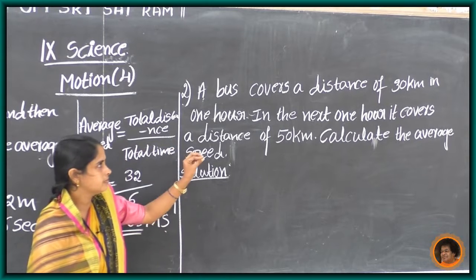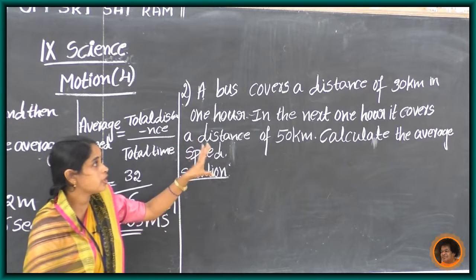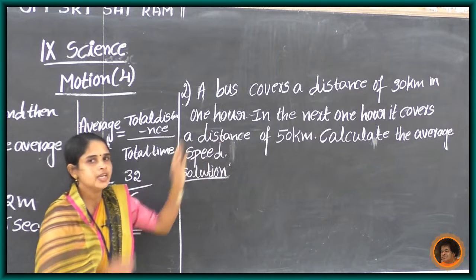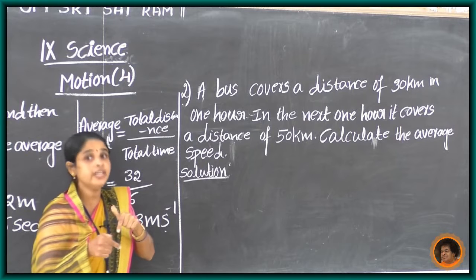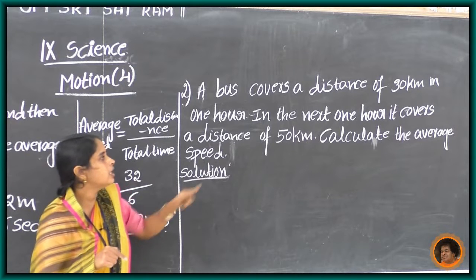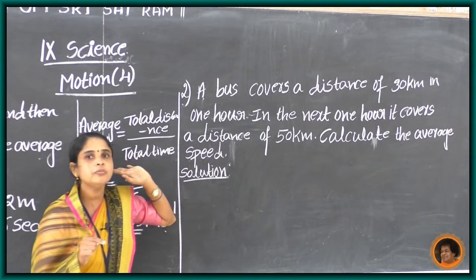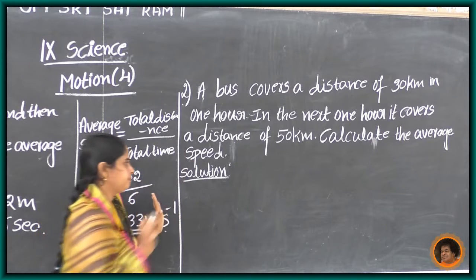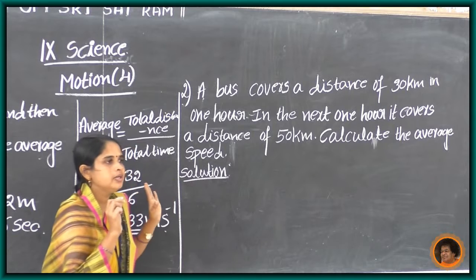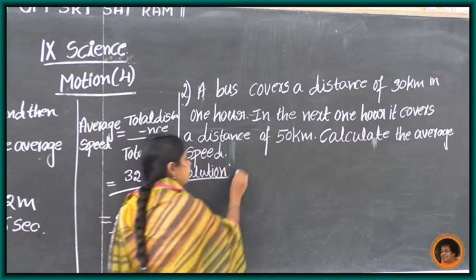Here a bus covers a distance of 30 kilometers in 1 hour. In the next hour, that means in the second hour, it covers 50 kilometers. So calculate the average speed. First, calculate total distance and total time.